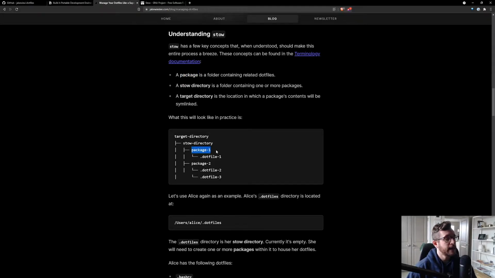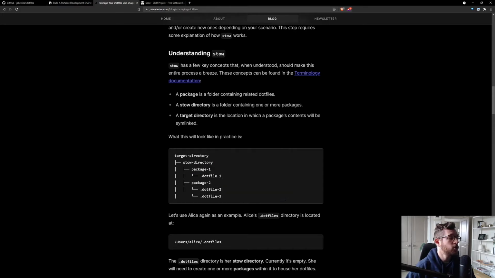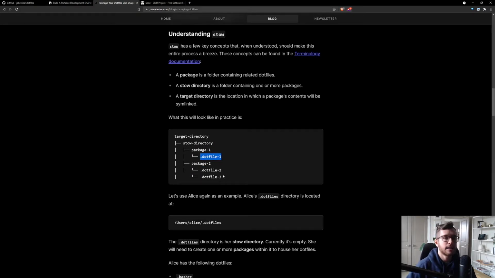So we would create a ZSH folder and we would store the .zshrc, the .zsh_plugins.txt, etc. We would have another one for Git, and then we'd store our git config, we would store our global git ignore, and you can do this for every tool that you have dotfiles for. If you have a Neovim configuration, you can create a package for Neovim. And all of these packages are subdirectories of a stow directory.